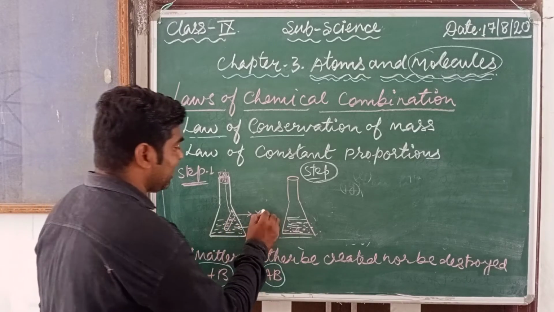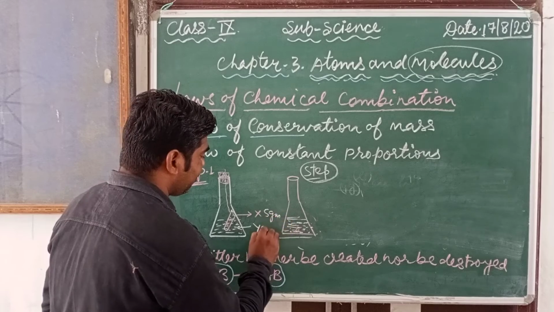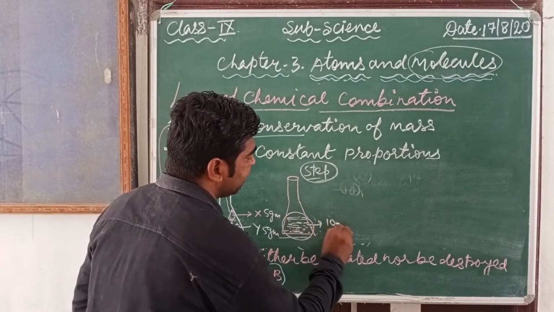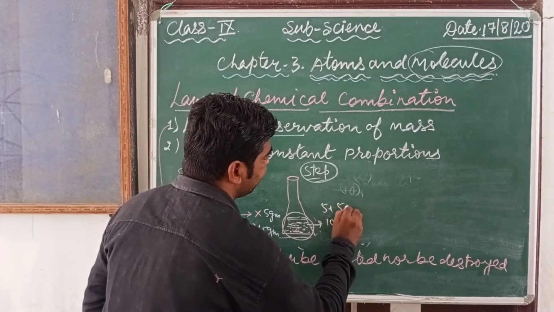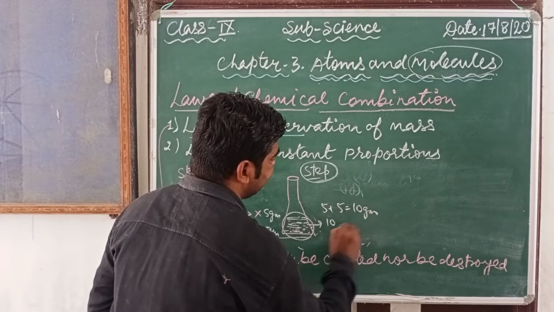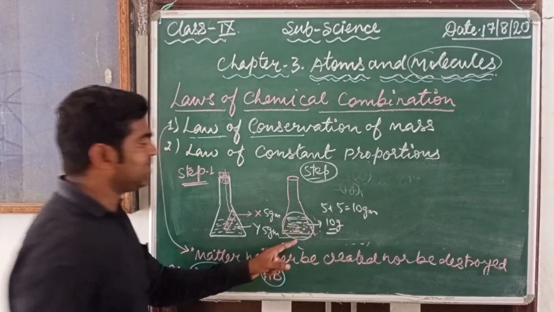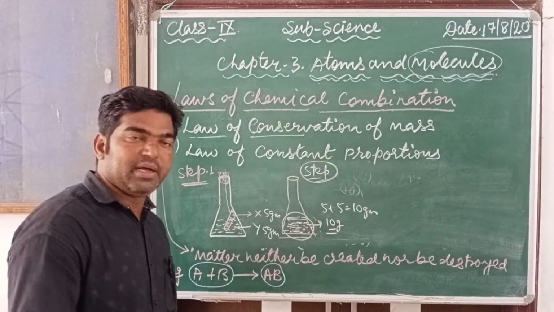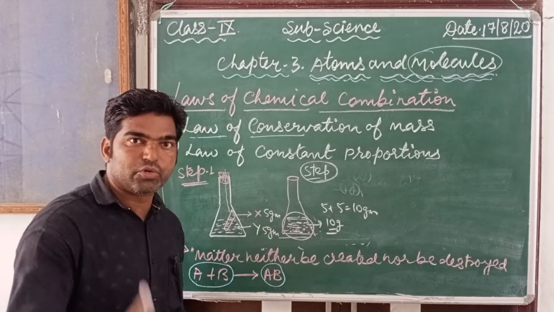Suppose this is 5 gram, and this is also 5 gram. So whatever solution we are getting here is equal to 5 plus 5, that is 10 gram. So our resultant is 10 gram. This activity is given in your textbook. You go through that one.